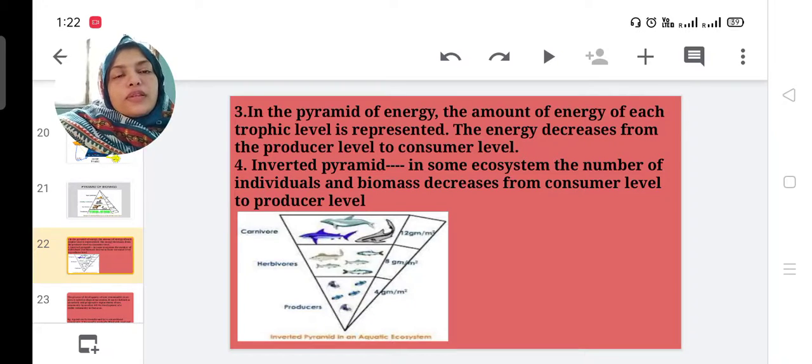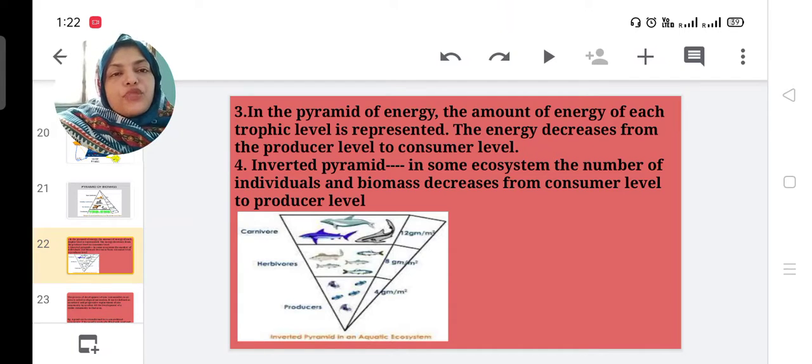Then in the third case, pyramid of energy. The amount of energy of each trophic level is represented. The energy decreases from producer level to consumer level. Here also energy is decreasing.